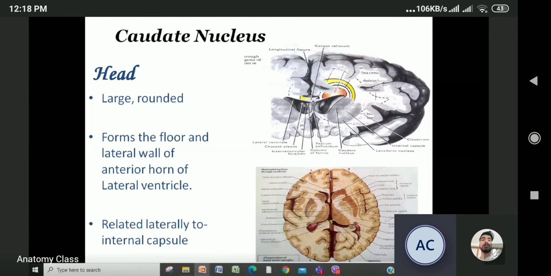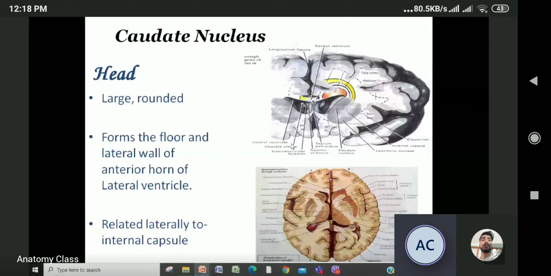So, caudate nucleus. Look here. This is the head of the caudate nucleus. Focus on this. This is large and rounded. This head of the caudate nucleus forms the floor and lateral wall of the anterior horn of the lateral ventricle. So this is the lateral ventricle. Look at it. The head of the nucleus is forming the floor and anterior horn and lateral wall of the lateral ventricle.